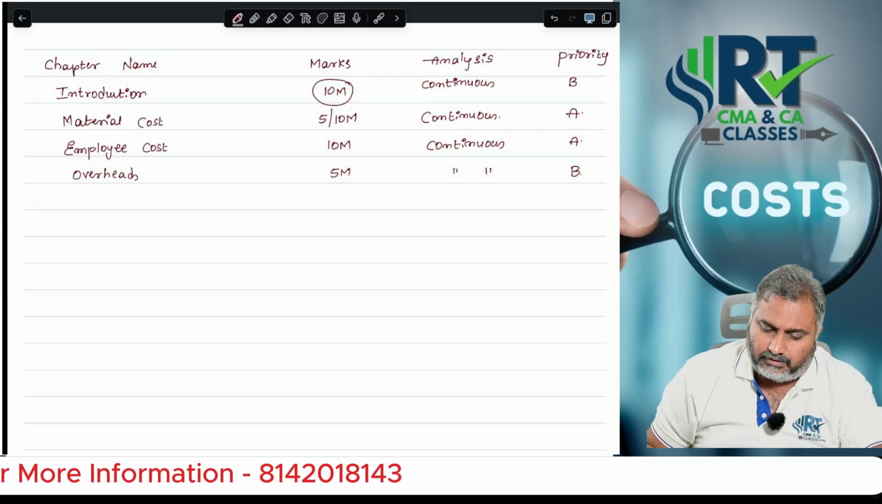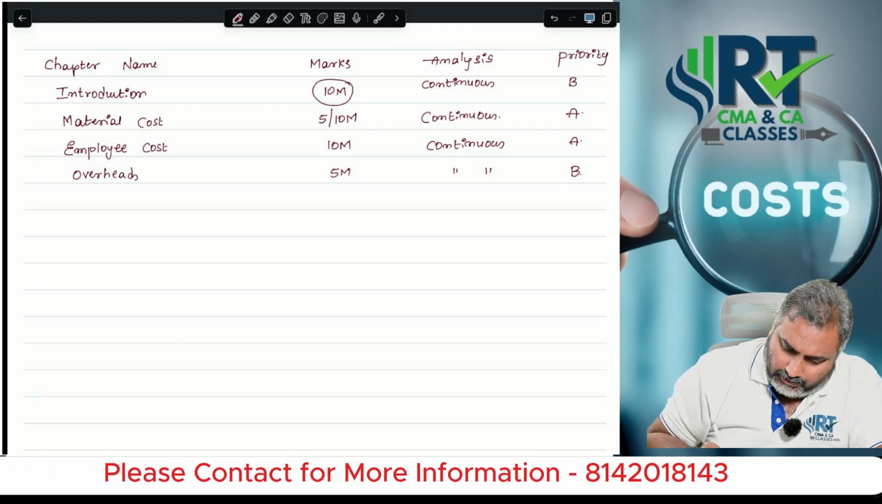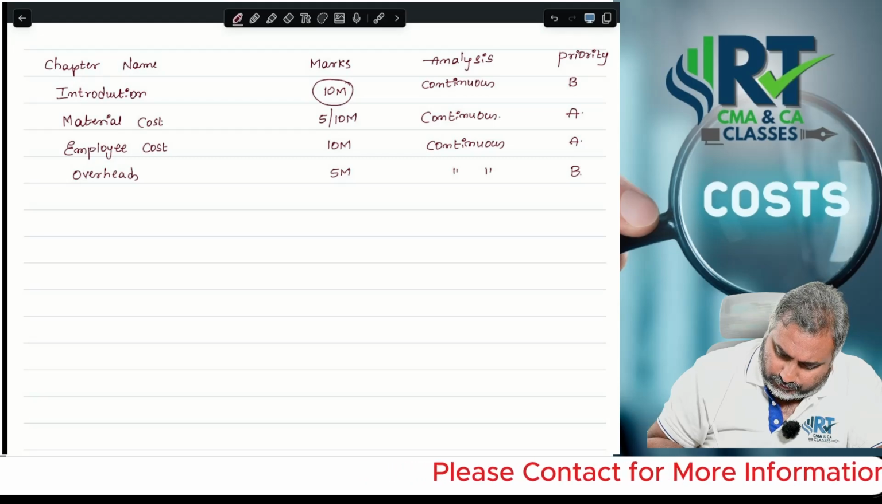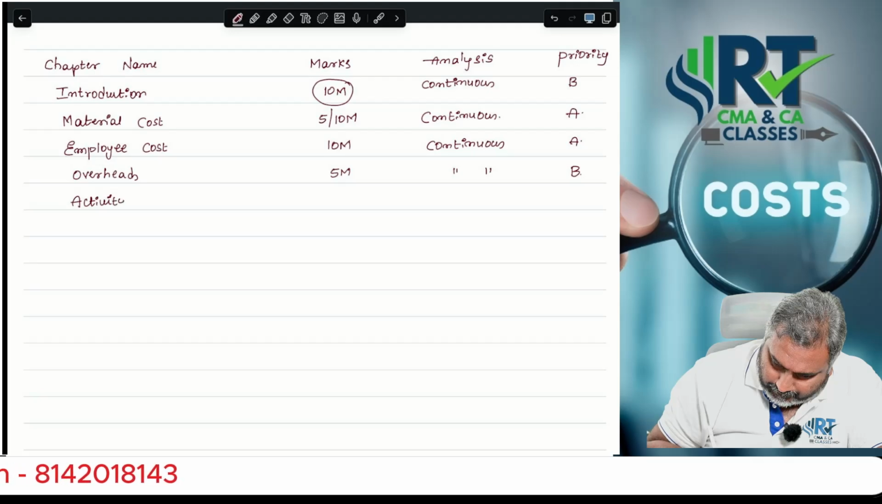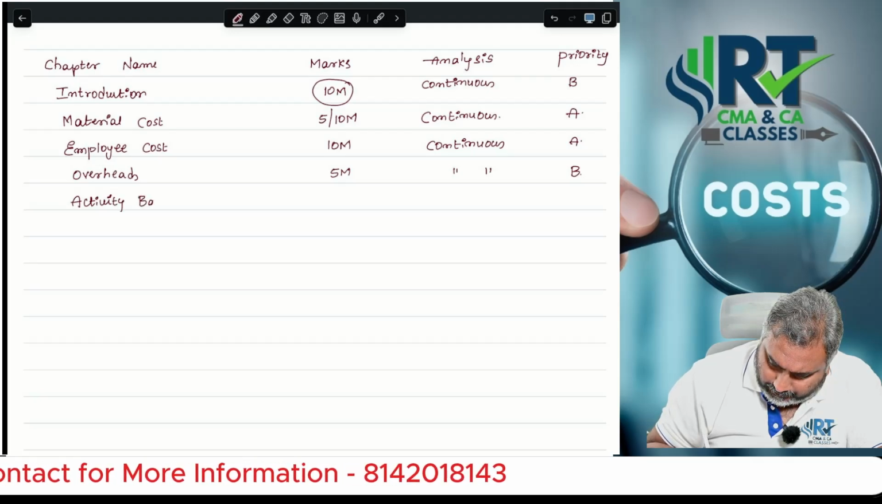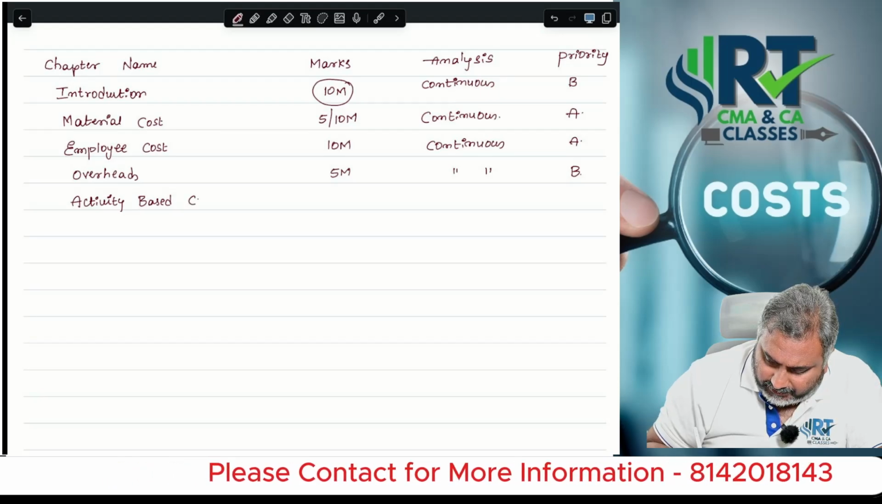Okay sir, next, fourth chapter done. Let's move to activity based costing.